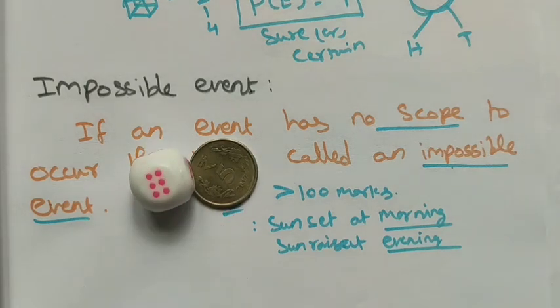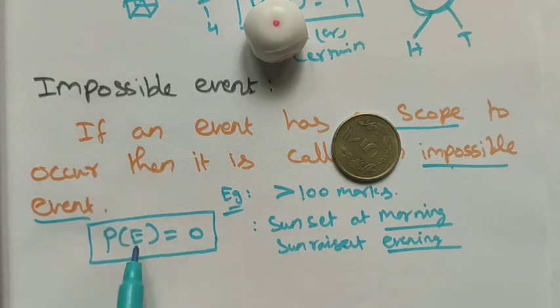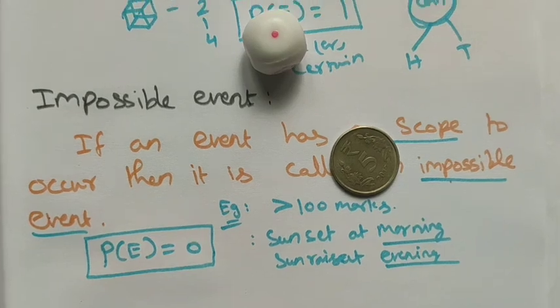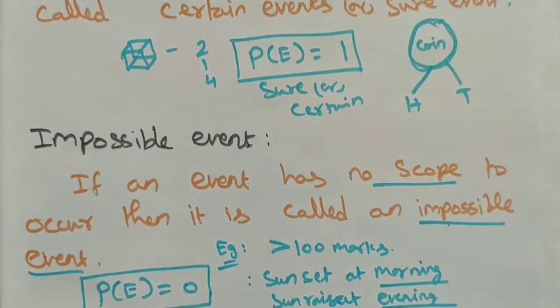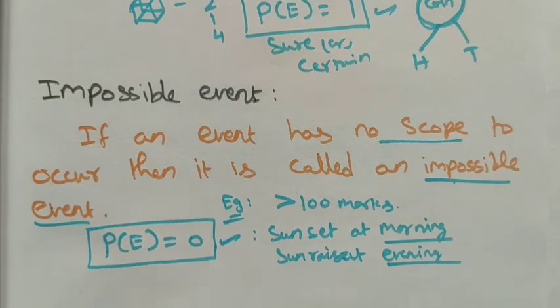The probability of an impossible event is always 0. The event we generally denote as E, then the probability of E is equal to 0. I already told you the probability of the sure event is 1. The probability of an impossible event is 0.